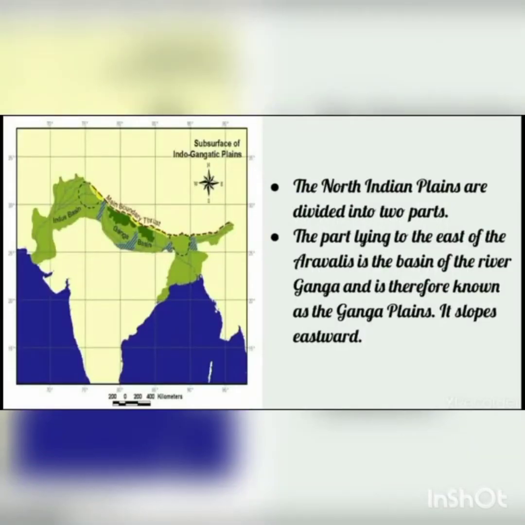The North Indian plains are divided into two parts. The part lying to the east of the Aravallis is the basin of the river Ganga and is therefore known as Ganga Plains, and it slopes eastward. Now here students you can see in the map, the part that is lying to the east of the Aravallis is the basin of the river Ganga, and because of that the region is called the Ganga Plains. And here we can see that the Ganga basin is sloping towards the eastward side.